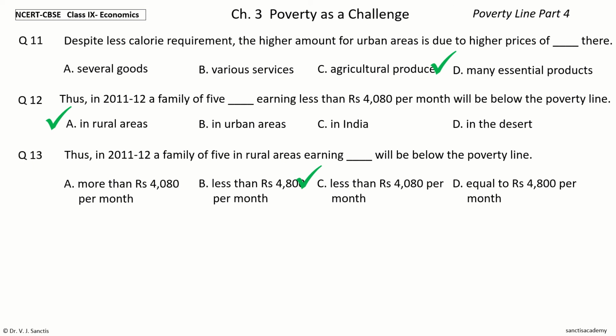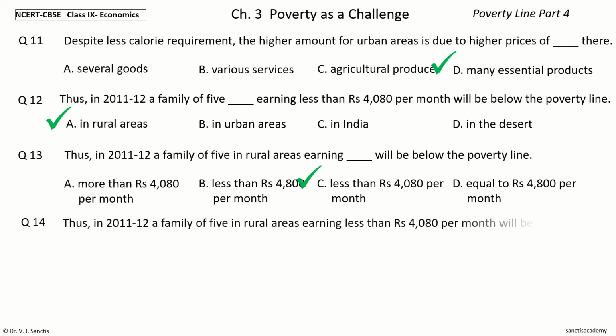So, thus, in 2011-12, a family of 5 in rural areas earning less than rupees 4080 per month will be below the poverty line. Question 14. Thus, in 2011-12, a family of 5 in rural areas earning less than rupees 4080 per month will be below dash.